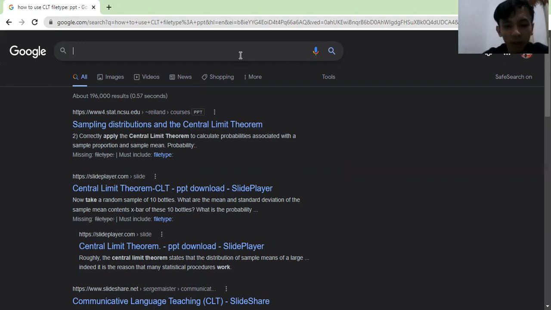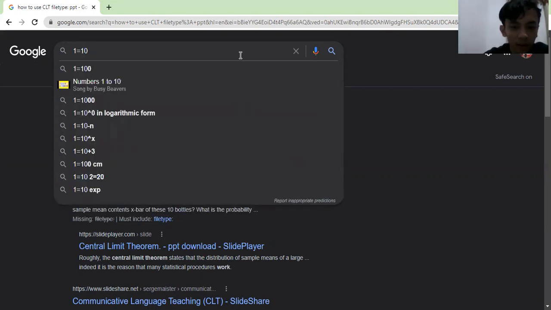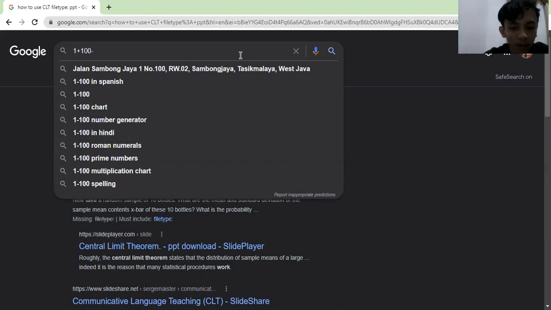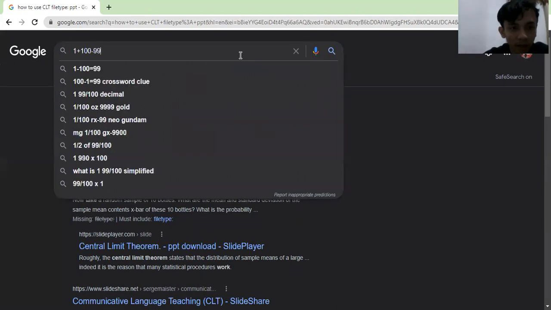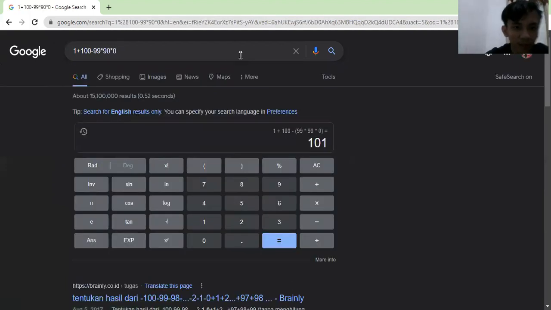For example, you want to know the answer of 1 plus 100 plus 100 minus 99 plus 19 times 0. Enter. As you can see, it will automatically bring you to the calculator itself.